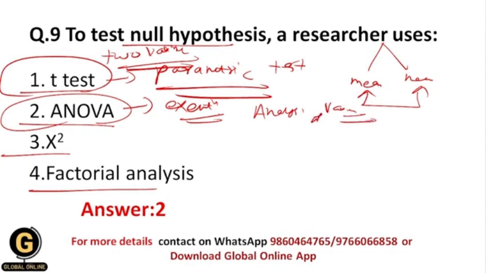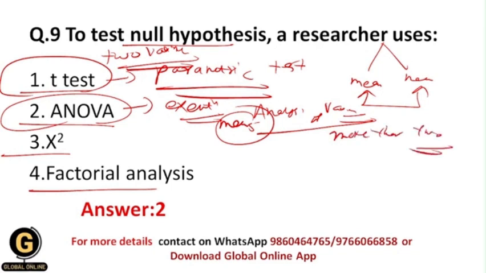This is the analysis of variance, and within the ANOVA test we compare the means of different groups, but here we can compare more than two variables at a time, and that's why the ANOVA test is more favorable than the t-test. That's why a researcher uses ANOVA to test a null hypothesis, because sometimes in a research process there are more than two variables. In that situation we need to use ANOVA rather than the t-test.